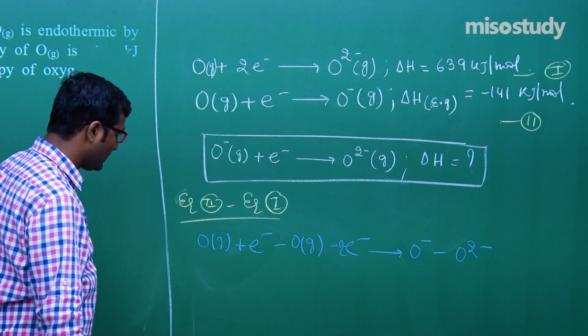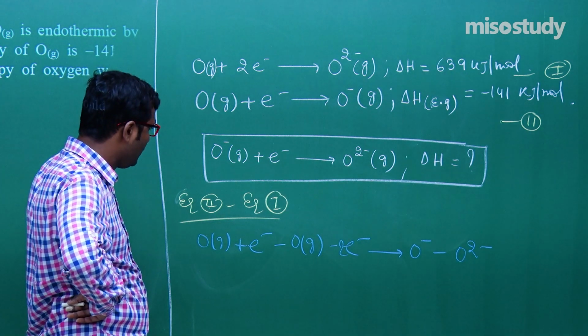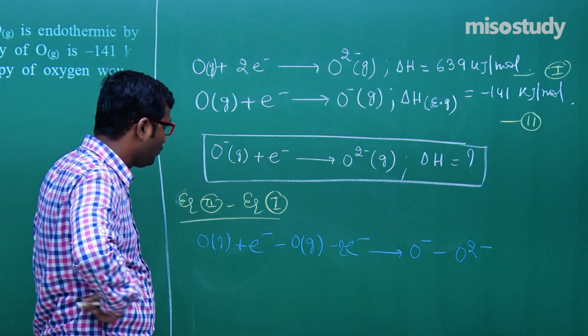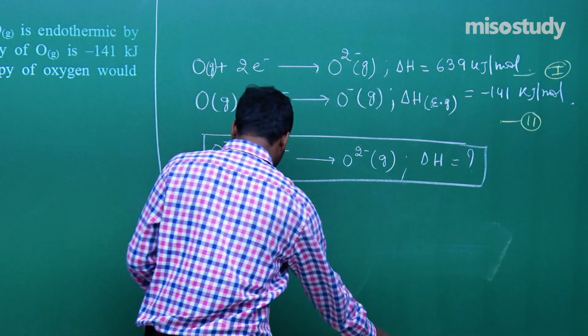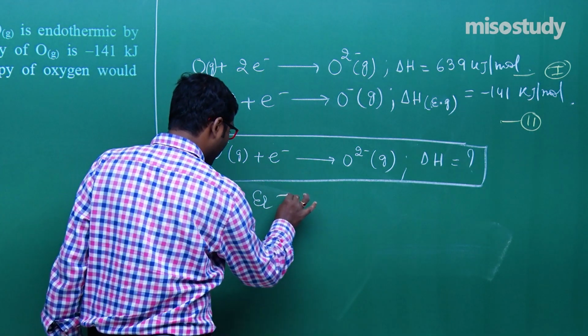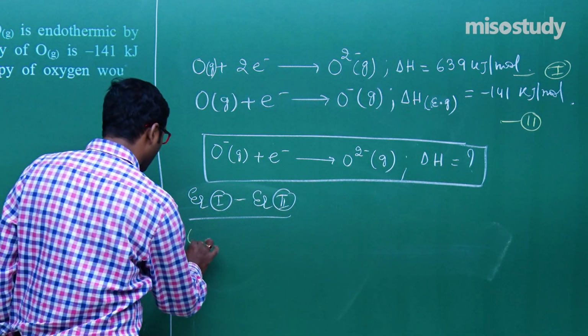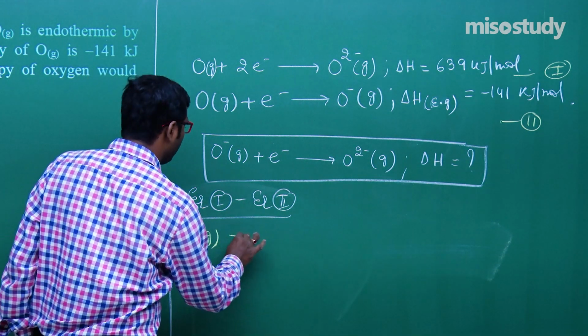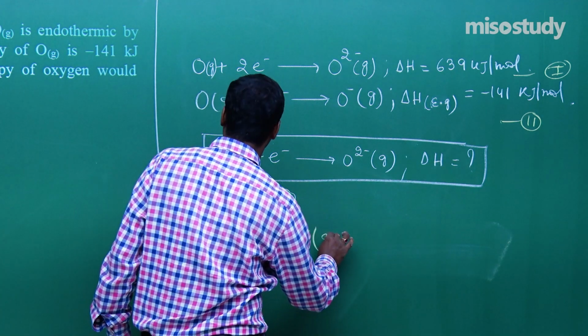No, no, no. If I write here equation 1 minus equation 2, then what will happen? Check it out.